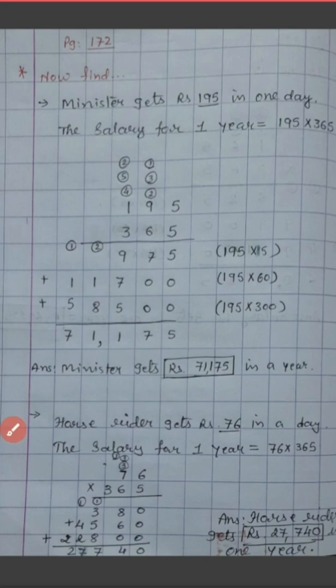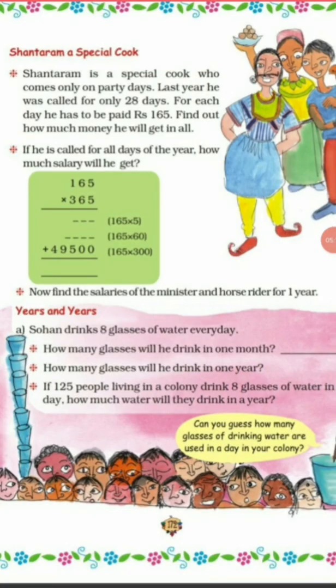Let us continue. The next topic is given, that is years and months. Here we have to find out glasses of water. The first one is given: Sohan drinks 8 glasses of water every day. So in 1 day 8 glasses of water are consumed by Sohan. Now we have to calculate the second one. How many glasses will he drink in 1 month?